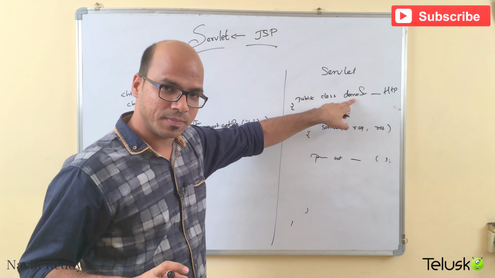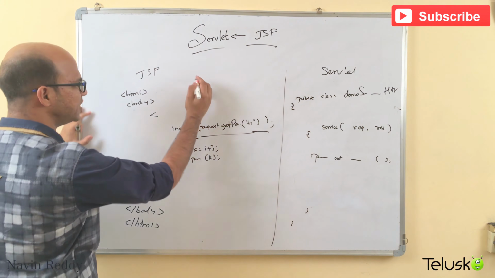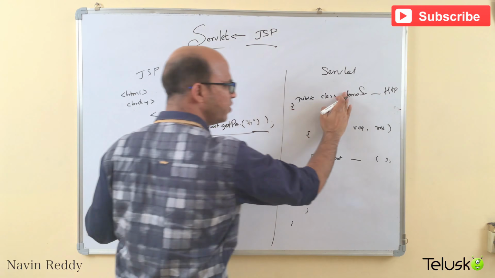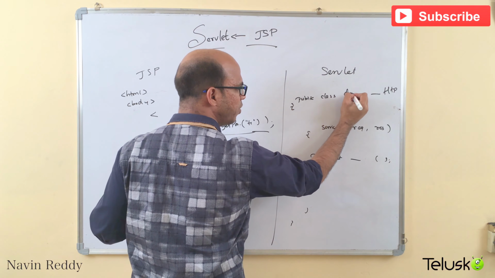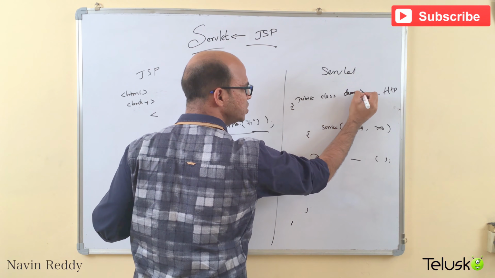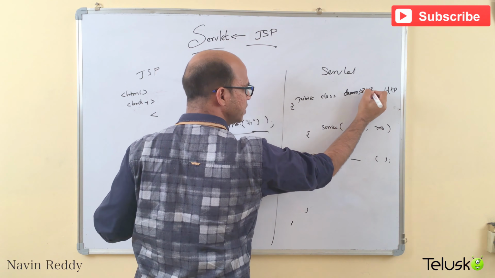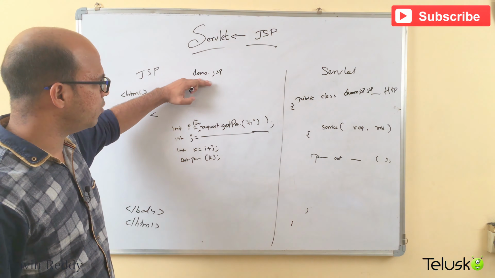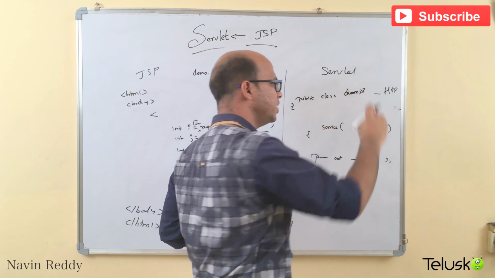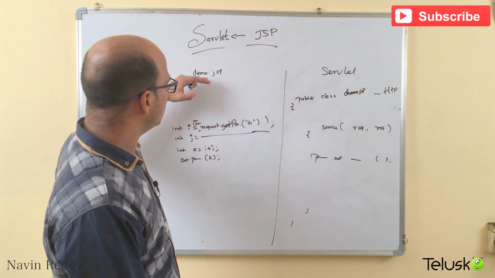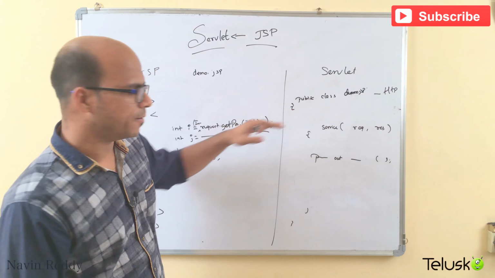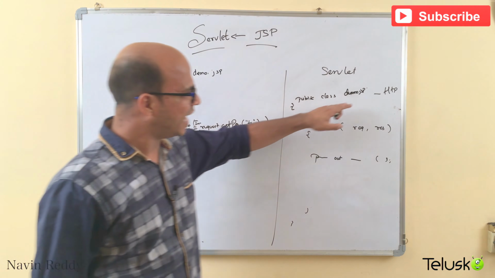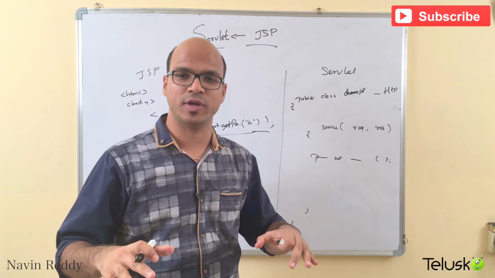The class name. So what happens is, your JSP name, let's say if this is demo.jsp, your class name will become demo_jsp. So that's your class name, right? So whatever file name you mention here, that will become your servlet name. Then that will be extended by HttpServlet. You don't have to do it, right?